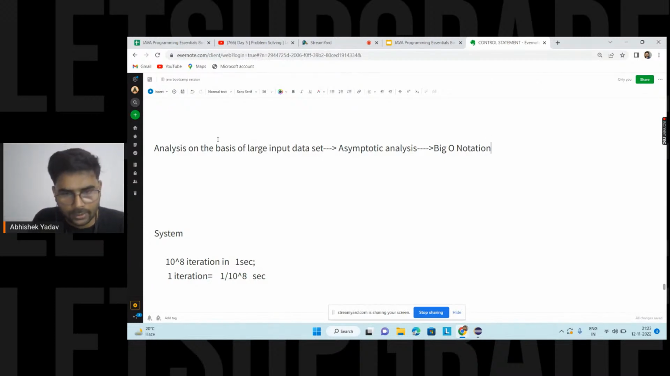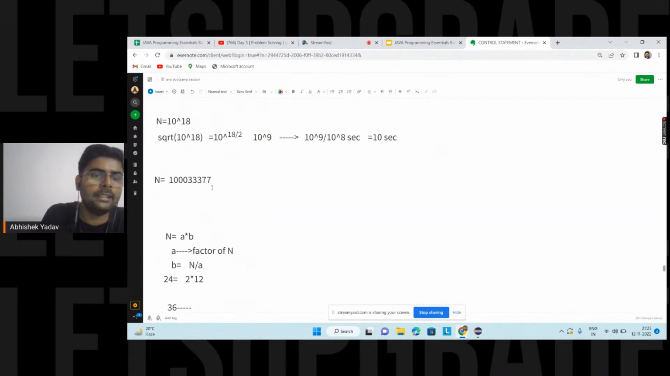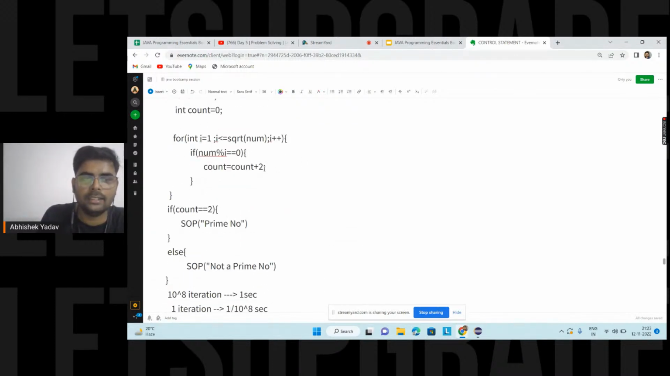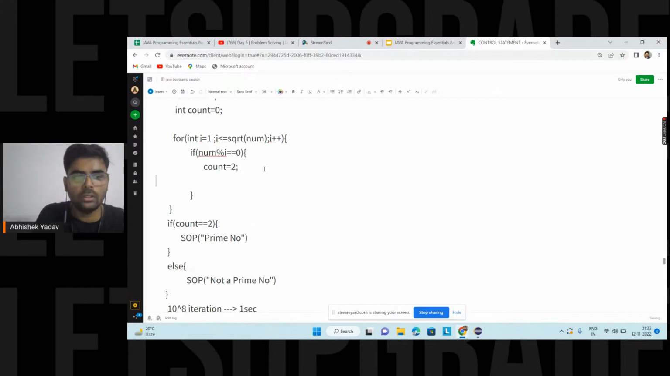So Abhay is saying a doubt here: i equal to 2, i less than square root of n, i plus plus, if num modulo i equal to 0, count equal to 2, break. Abhay has a confusion here and he is saying, hey, why are you not writing this condition here? That is, the moment num modulo i is equal to 0, you should write count equal to 2 and break.